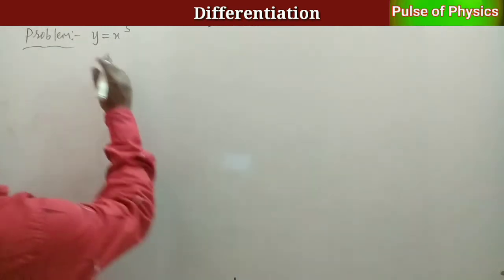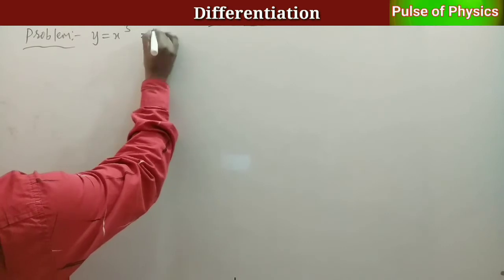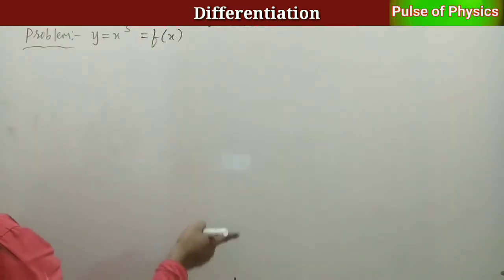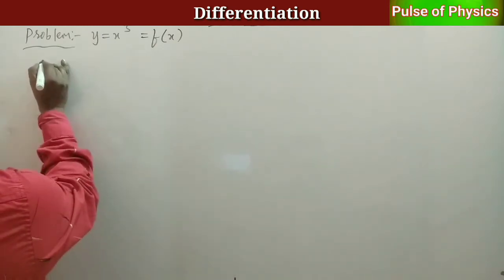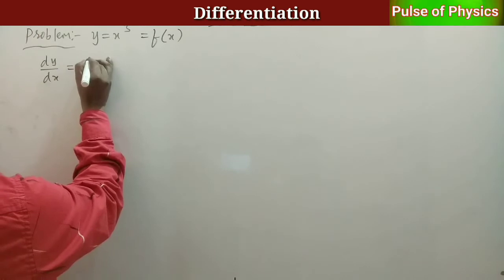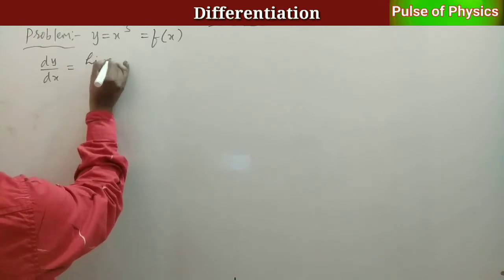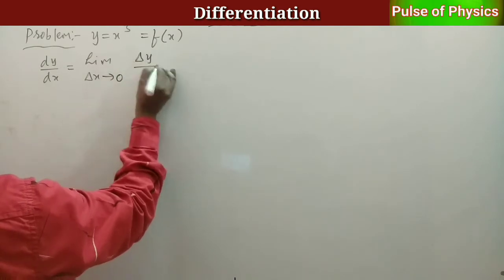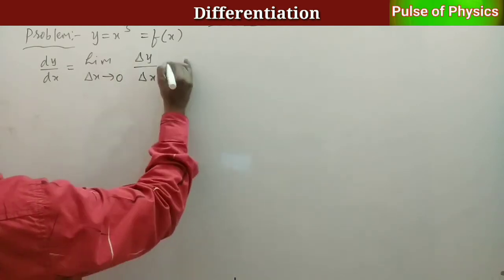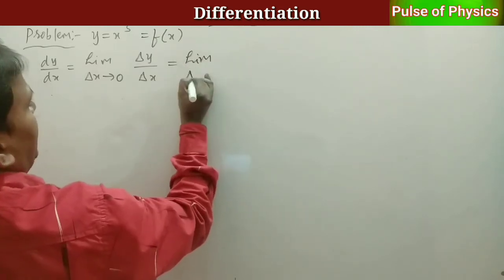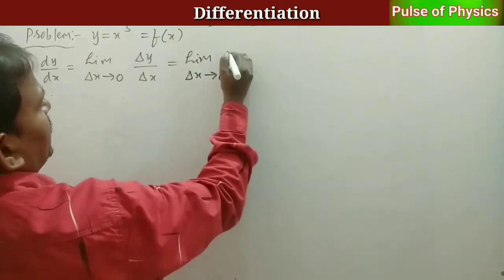See that here y is in terms of f of x. From that basic definition we discussed, we have to find dy by dx. It is nothing but limit delta x tends to 0, delta y by delta x. It is nothing but limit delta x tends to 0.